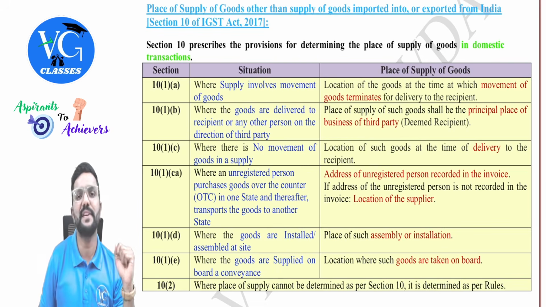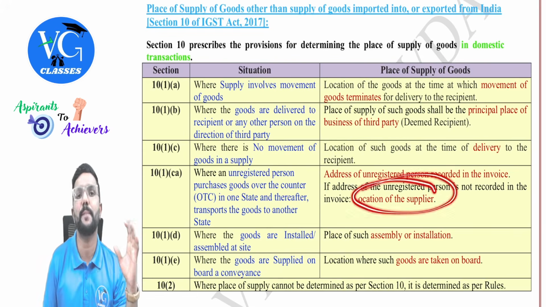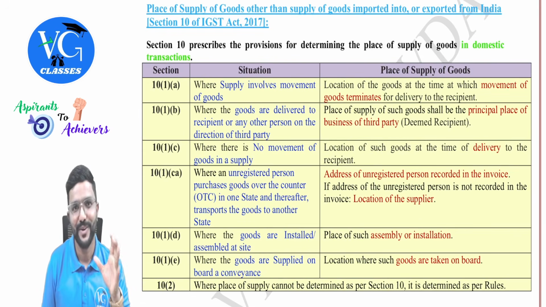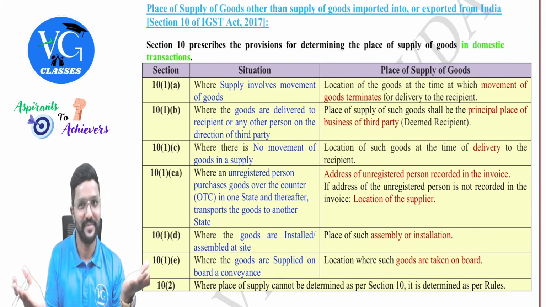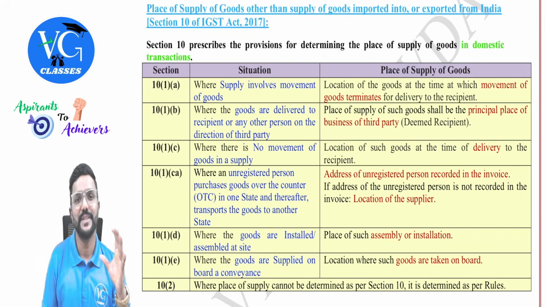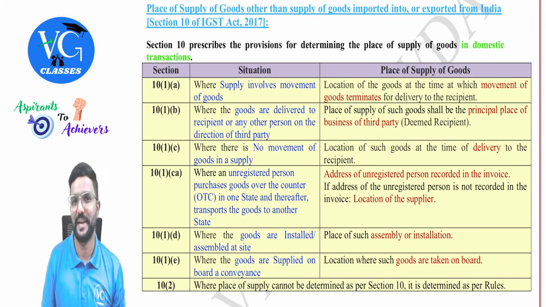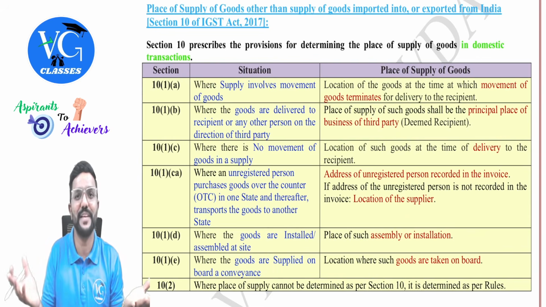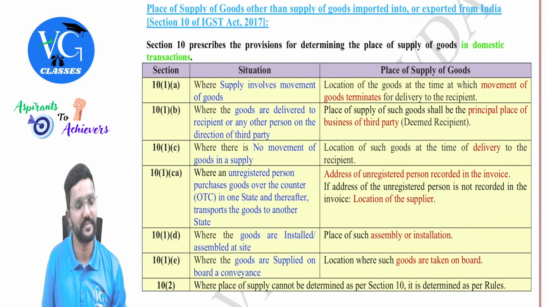Sir, what if nothing is mentioned in the invoice? Then, if the address of the unregistered person is not recorded in the invoice, the location of supplier will be the place of supply. Place of supply is also the location of supplier. In that case, it will be an intrastate supply, guys. See, in a few cases, the location of supplier will be considered as the place of supply. In that case, it is implied that it is an intrastate supply because the location of supplier and the place of supply, which is again the location of supplier, are in the same state.